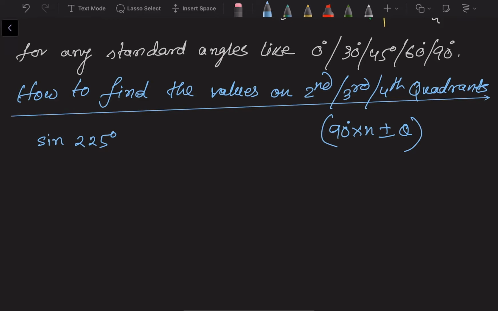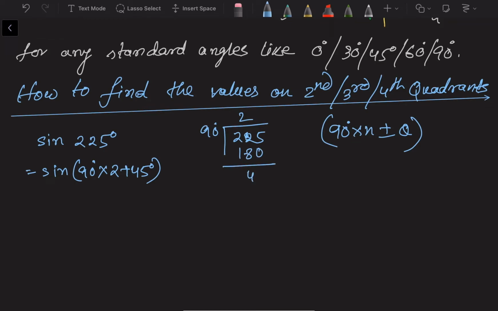225 we can write as sine of 90 degree into 2 plus 45 degree, right? If you divide 225 by 90, 90 into 2 is 180 degree, the remaining is 45 degree. So 225 equals 90 into 2 plus 45 degree, the remainder.